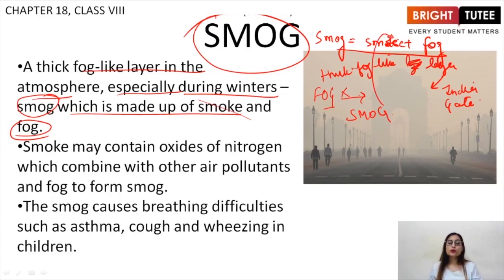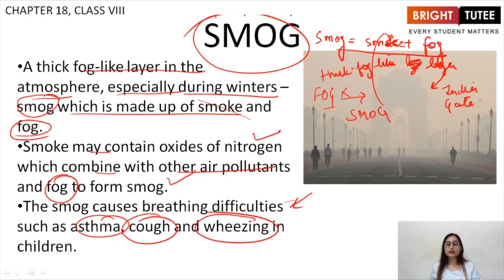So, smoke may contain oxides of nitrogen, which combine with the other air pollutants, and fog to form smog. The smog causes breathing difficulties such as asthma, cough, and wheezing in children.